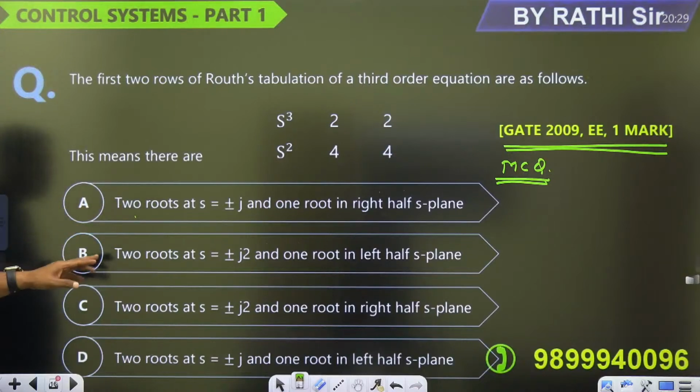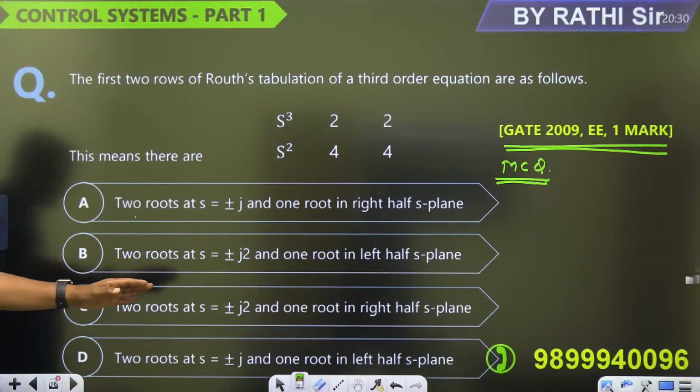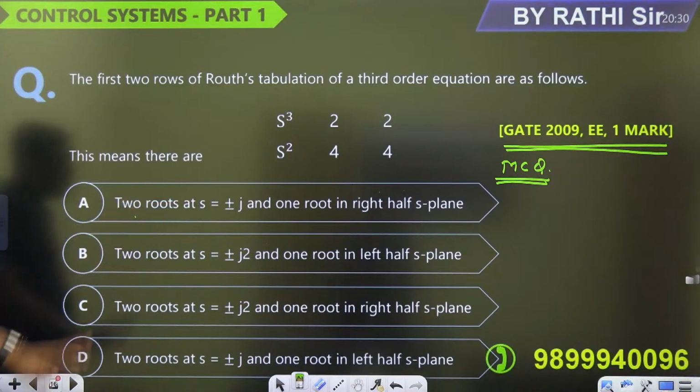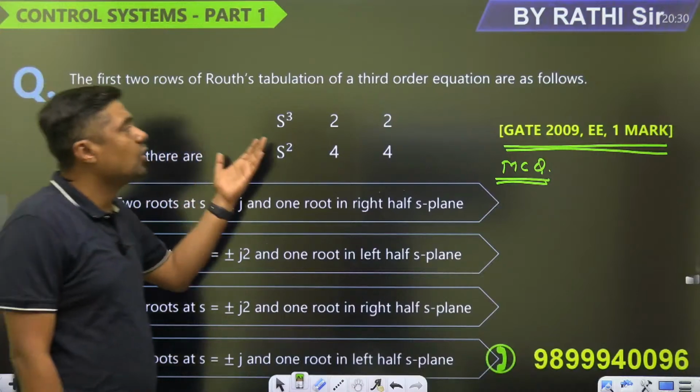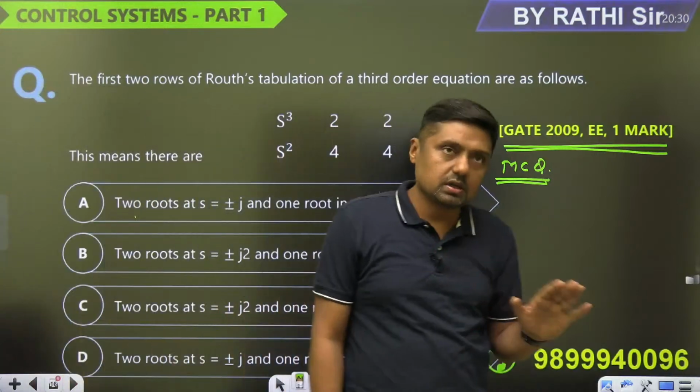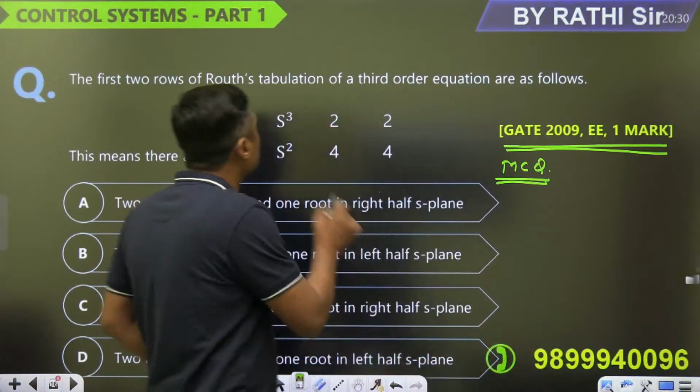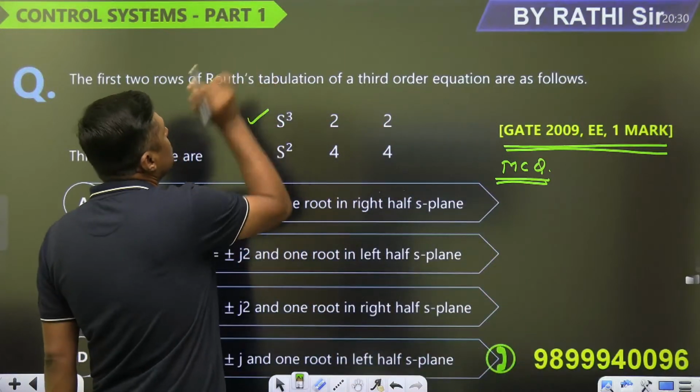2 roots at s equal to plus minus j2, that is the complex number, and 1 root in the left half s plane, and that is the 1 root in the right half, left half, right half, and that is the 2 roots at imaginary axis. We have to check. What is the equation? The characteristic equation is of third order. There are 3 roots. Means there are 3 roots.